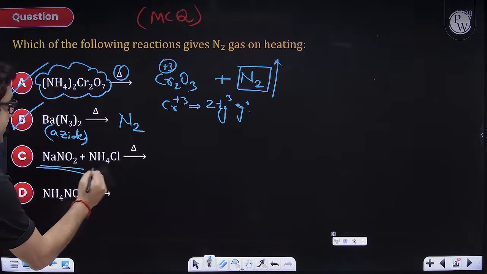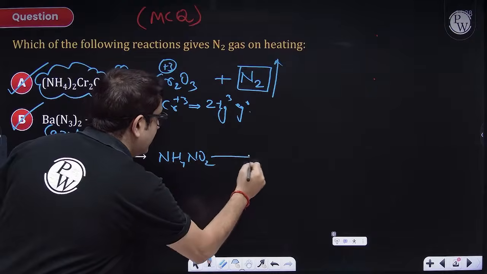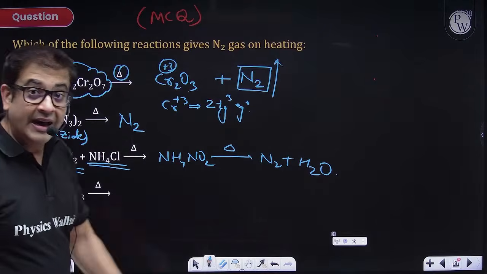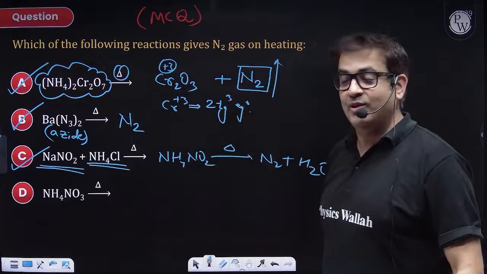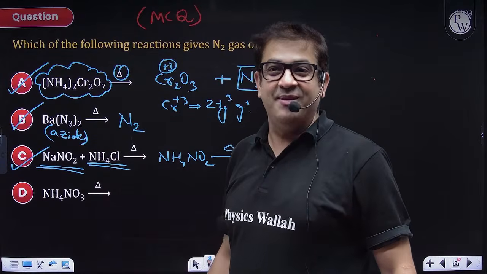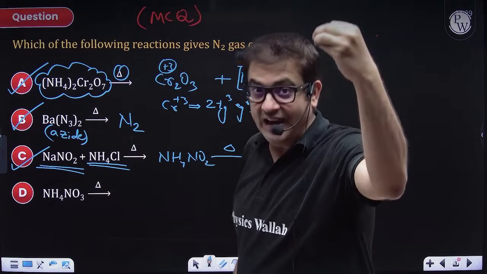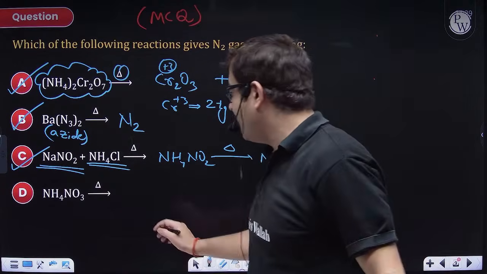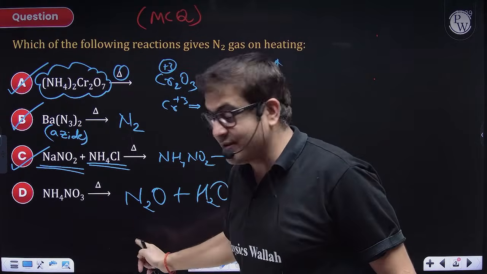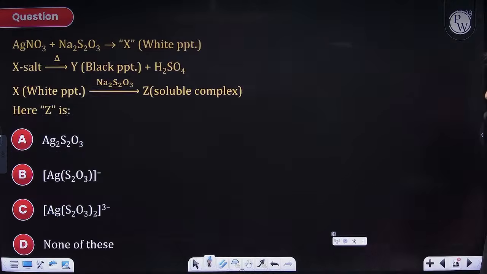Now, sodium nitrite with ammonium chloride: initially it will form ammonium nitrite, and soon after decomposition it gives you nitrogen gas and water. So this is obviously an NCERT fact, also a beautiful d block chemistry logic. Now, ammonium nitrate, D, is no, because yes, Silver Boy is definitely answering, this is the famous reaction by which you create your laughing gas, nitrous oxide, the neutral oxide. Silver Boy is actually correct. So it produces nitrous oxide and water. That means this gives no nitrogen. So only this will be eliminated, which I guess most of you have attempted correctly.